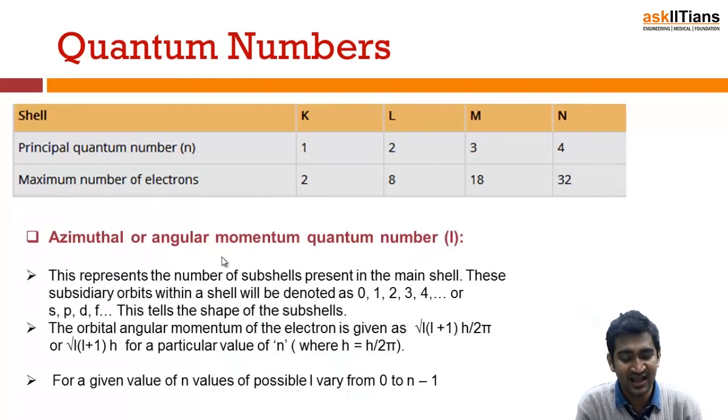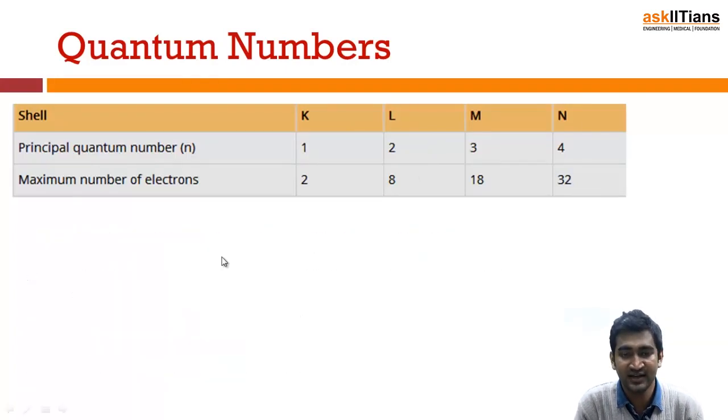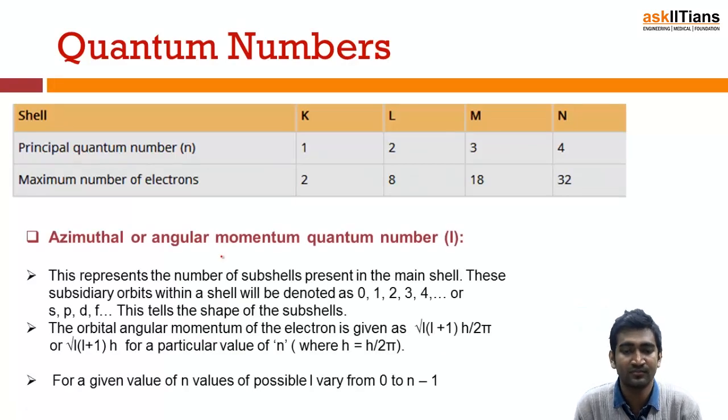The second is your azimuthal quantum number. What it tells is the number of subshells present. Like in this shell, I will be having subshells, and they are designated by S, P, D and F subshells. Okay.